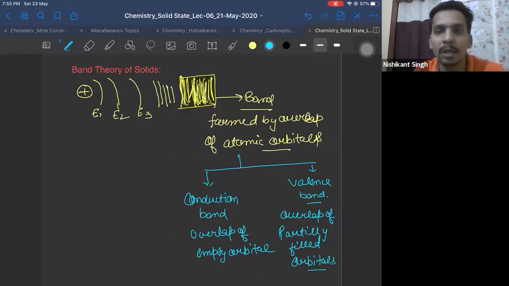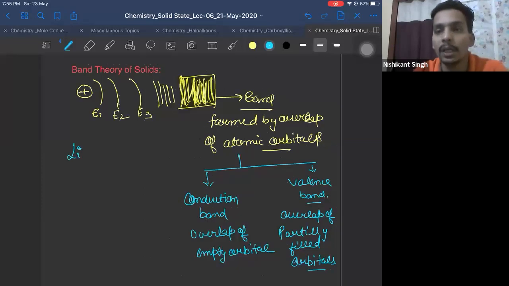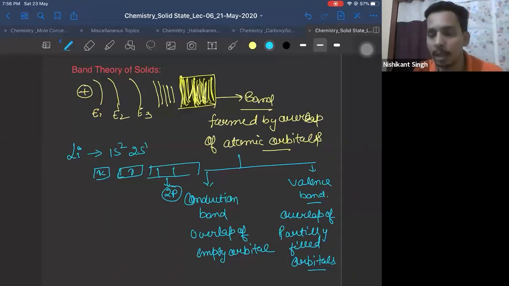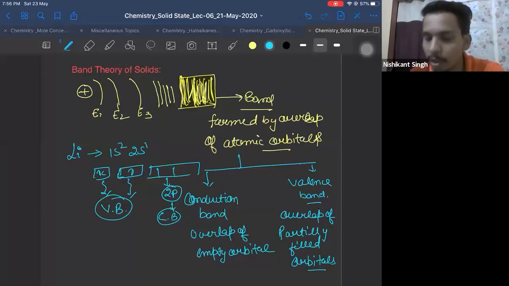If I give you an example, let us say lithium. Lithium configuration is 1s2, 2s1. So I know 1s2 is filled, 2s1 is partially filled. Correct? So there are empty 2p orbitals. These 2p orbitals will overlap to form the conduction band, and the filled orbitals will form the valence band. Okay? So this is the meaning of the band theory of solids.